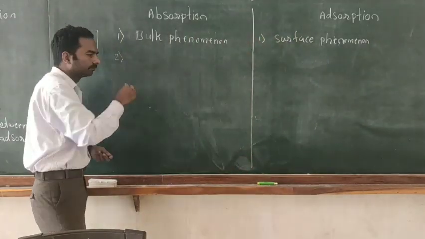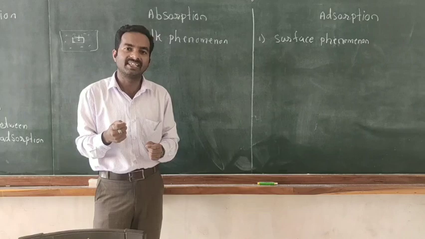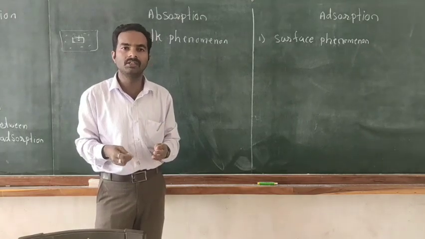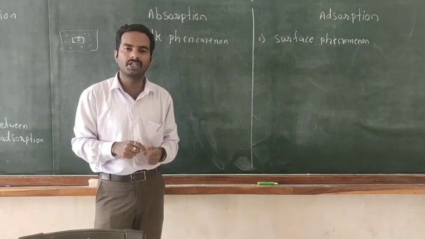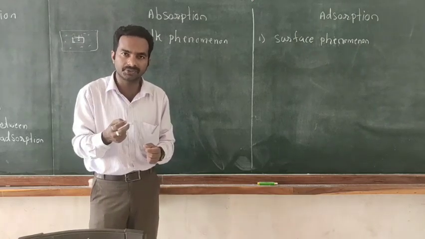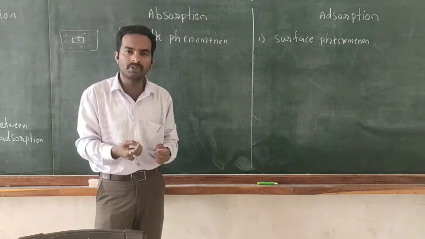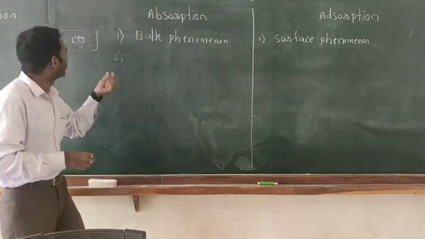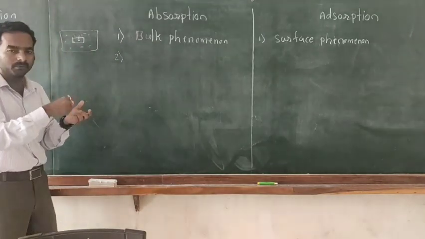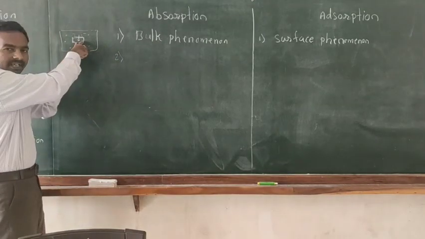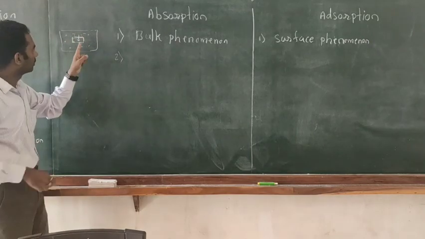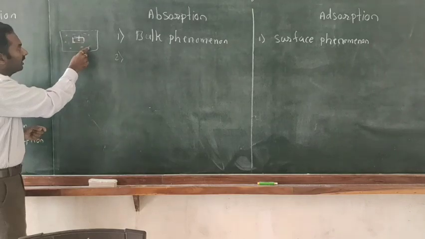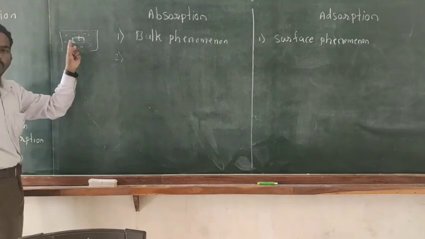The second one: the substance that gets absorbed is distributed uniformly throughout the body or throughout the bulk. If we dip a sponge in water, the water enters the sponge. So the substance which is absorbed gets distributed uniformly throughout the body.